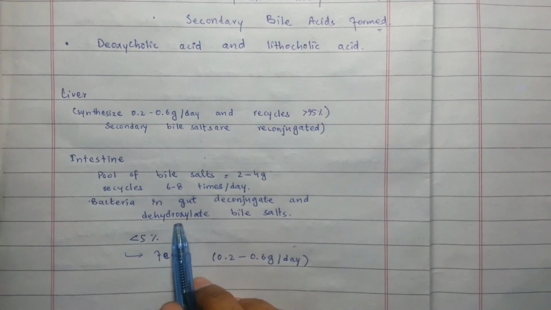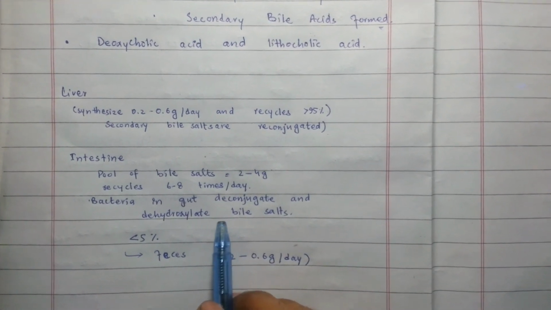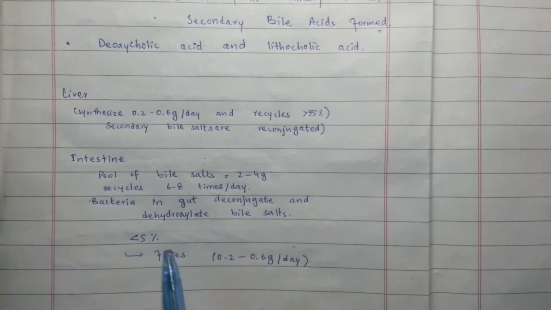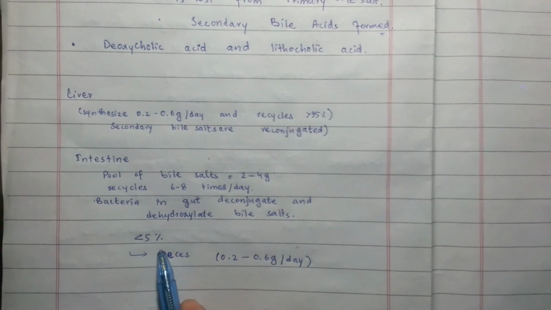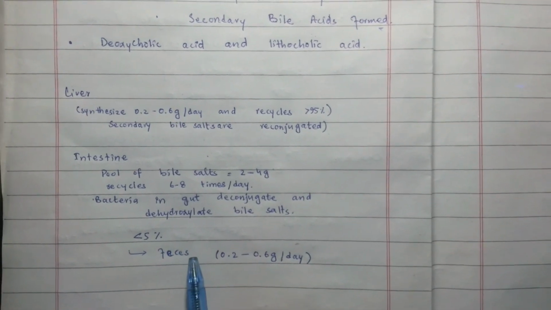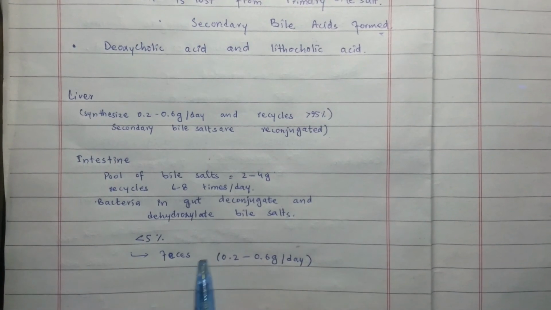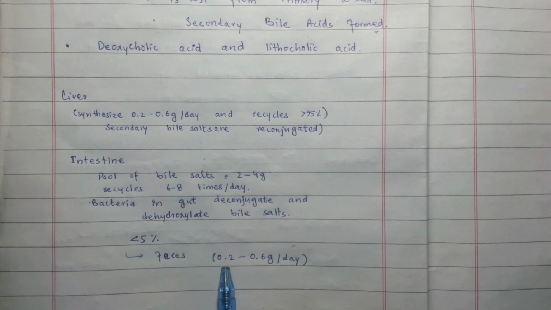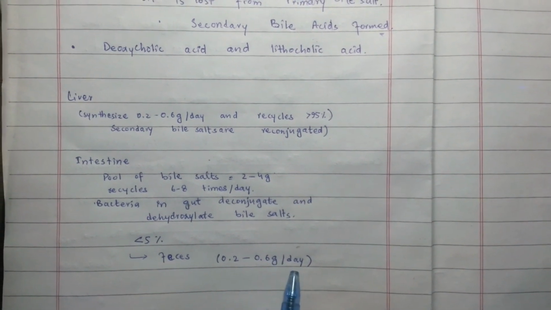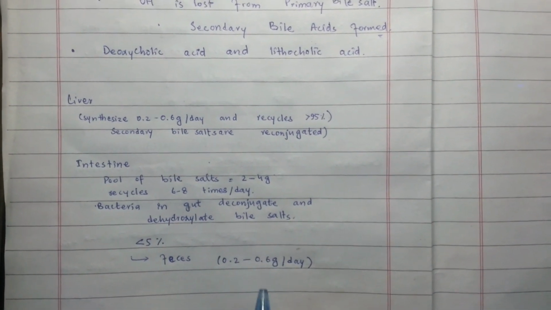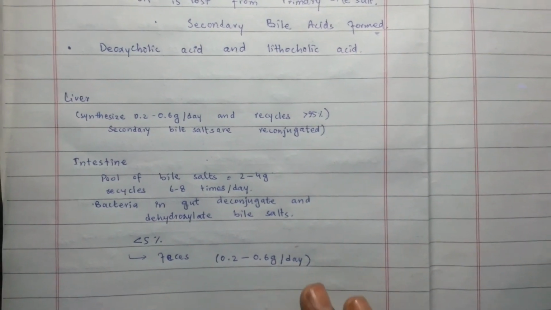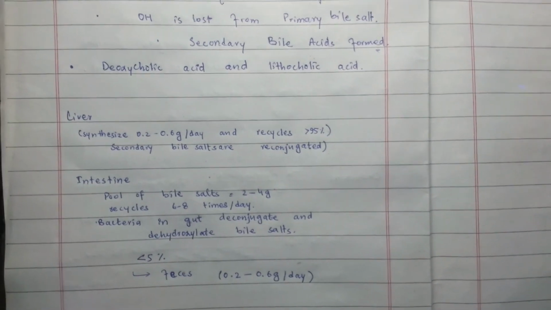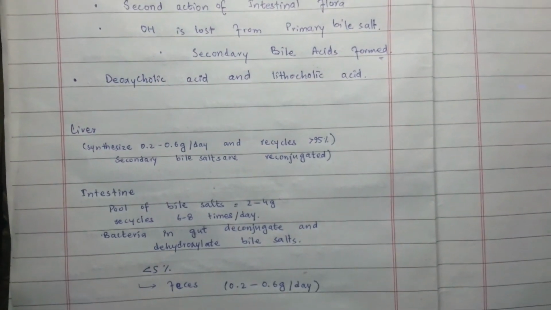Bacteria or the intestinal flora in the gut deconjugate and dehydroxylate bile salts, and less than 5% is lost in the feces, an amount of 0.2 to 0.6 gram per day. So this is the metabolism or the synthesis of the bile salts.